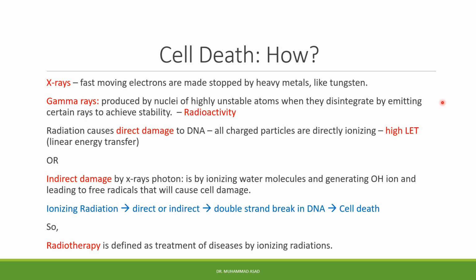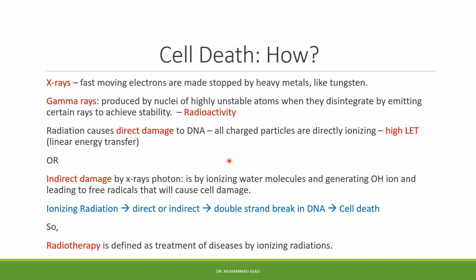So how does radiation cause cell death? Before describing this, I will discuss X-rays and gamma rays. They are similar in properties, but their mechanism of production is different. X-rays are produced when fast-moving electrons are made to stop by heavy metals like tungsten, while gamma rays are produced by the nuclei of highly unstable atoms when they disintegrate by emitting certain rays to achieve stability. Only when they emit rays to achieve stability are gamma rays released, and this process is called radioactivity.